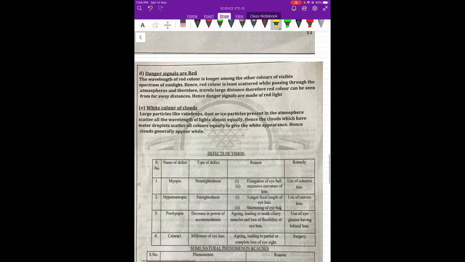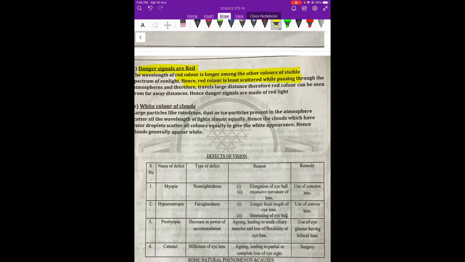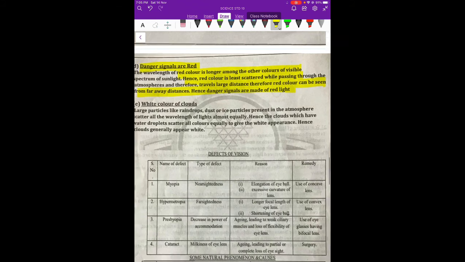The same logic can be applied to signals. If we see, danger signals are always red in color. Any signals, any airport, any traffic signals, everywhere, danger means red. Why is it like that? The wavelength of red light is longer than the other colors. So it is the least scattered. Least scattered means when it passes through different layers of the atmosphere, even in thick fog, it travels the maximum distance and reaches observers a large distance away. Due to this, we always use red light as a danger signal, because it can be seen by people very far away.